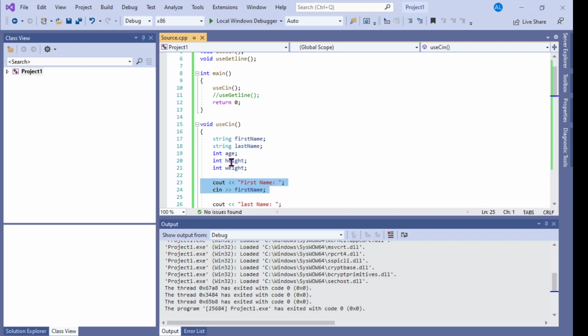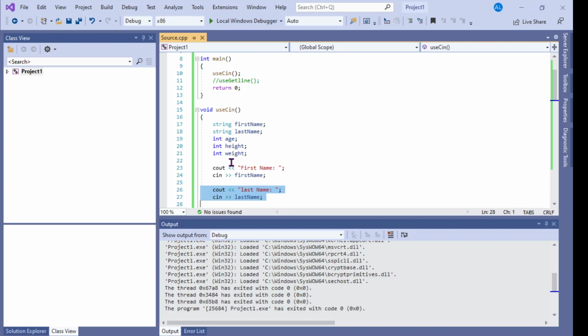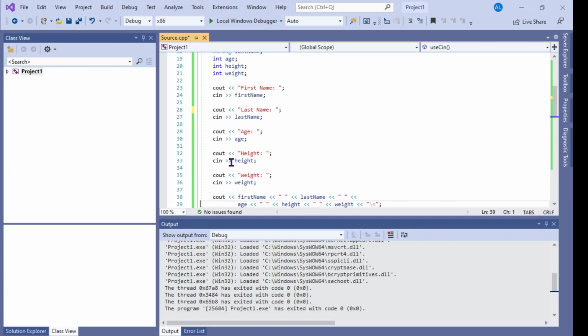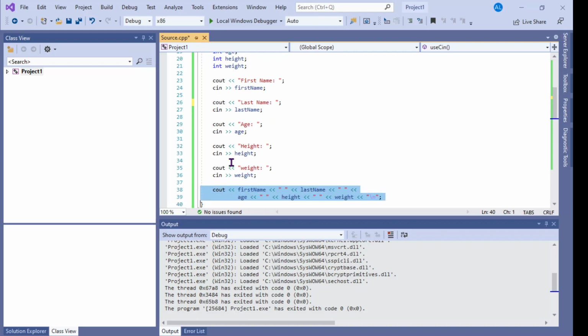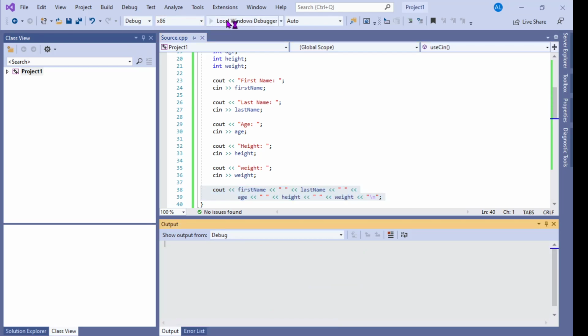First name, cin, first name. Last name, cin, oops, make a capital L. Last name, cin, last name. Real-time edits. Age, cin, age. Height, cin, height. Weight, cin, weight. And then I print out what I get. As long as I'm a good user, this code works pretty well.